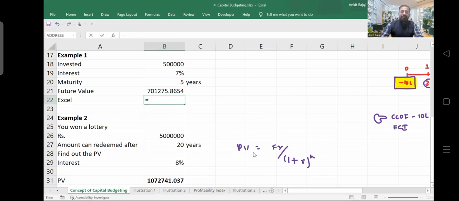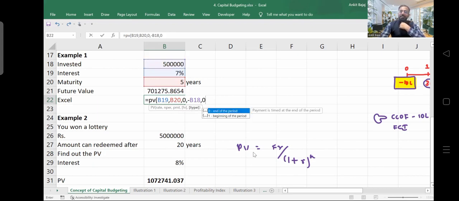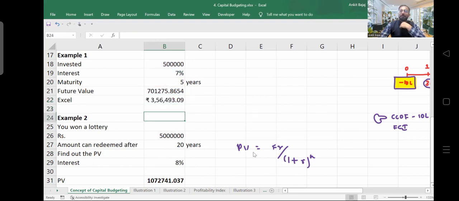If you see, future value, open up the bracket. Rate is given here, 7%. Then comma, number of periods is 5 years. PMT is going to be 0 because we are not making any payment. In the beginning of the year, we are investing the money and that is going to be considered as present value. So minus 5 lakh I will be taking here. Then comma, type is going to be 0. I will press enter here and we will be getting the answer.